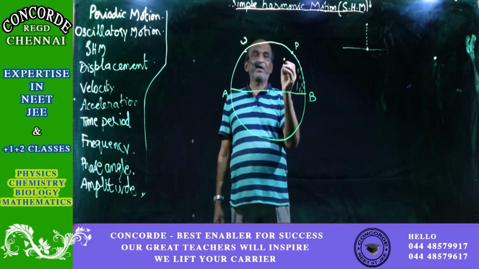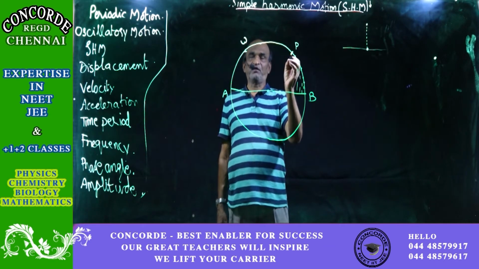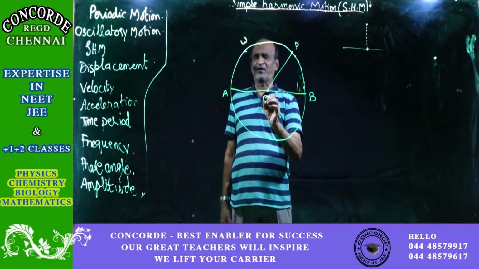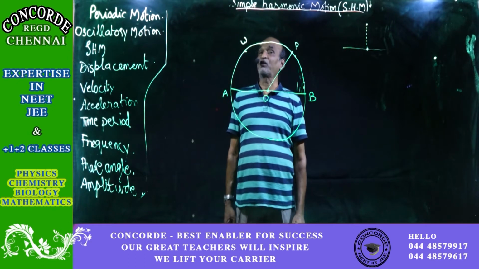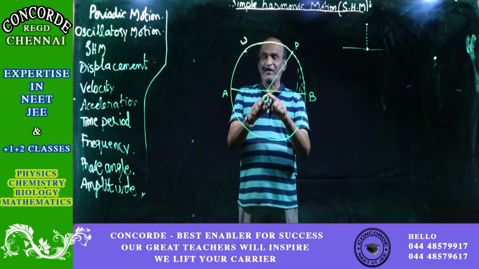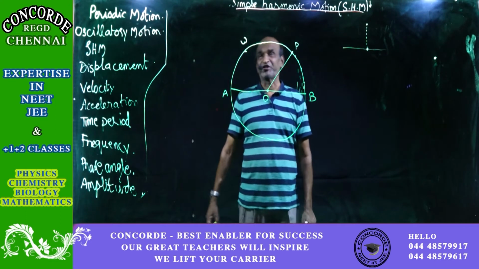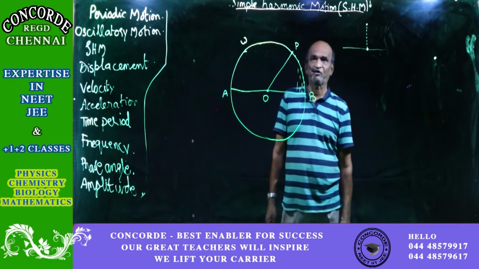From P to this fixed point, you try to join it. You can see that this is nothing but the radius. Let the center be point O, which is called the fixed point. It is at the center of the to and fro motion, so it is also known as the mean position of the simple harmonic motion.